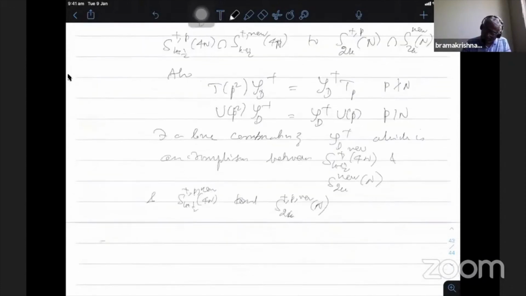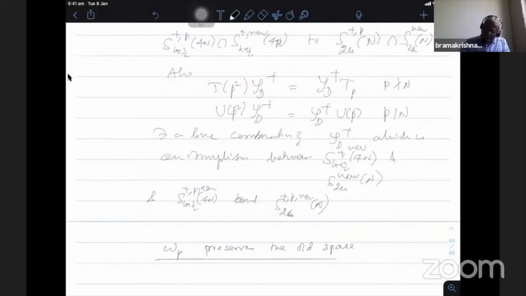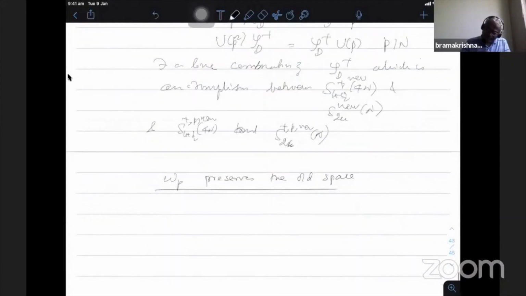This one. Okay, so small W_p, that is a very interesting computation. It preserves the old space. Take f, because n is odd square free. Take a prime p dividing n.